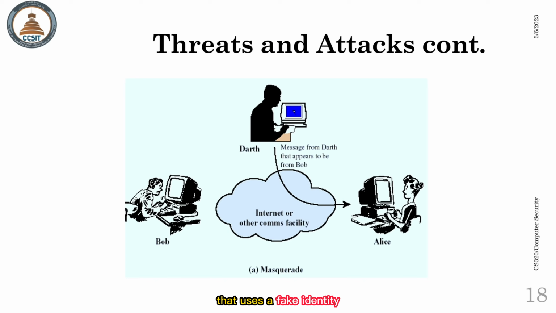Masquerade is an attack that uses a fake identity to gain unauthorized access to personal computer information. So to make it short, it is the process that hackers use to pretend to be another person to gain access to the system. As you can see here in the figure, we have three main characters, which are Bob, Alice, and Darth. We can see that Bob and Alice are trying to exchange messages together. And also we can see Darth, who is at the top of the figure, and he is trying to send Alice a message pretending that he is Bob. This process is called masquerade because Darth is trying to send a message to Alice pretending that he is Bob.